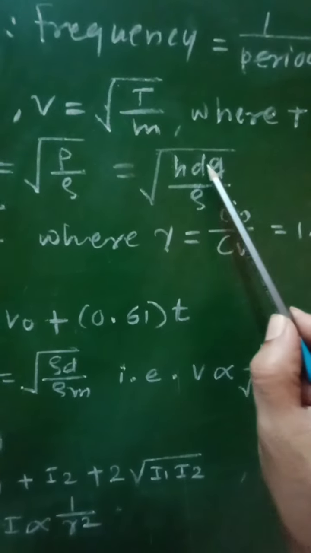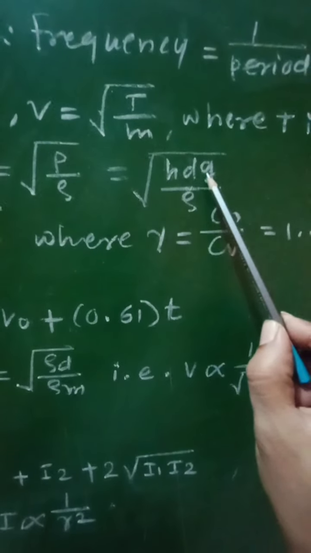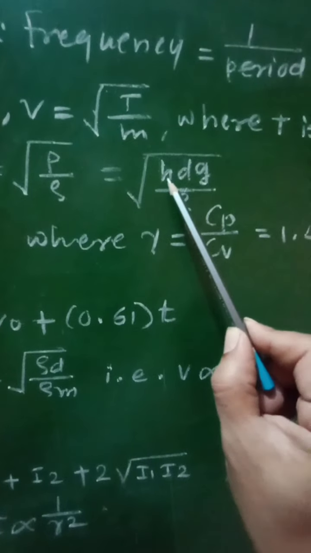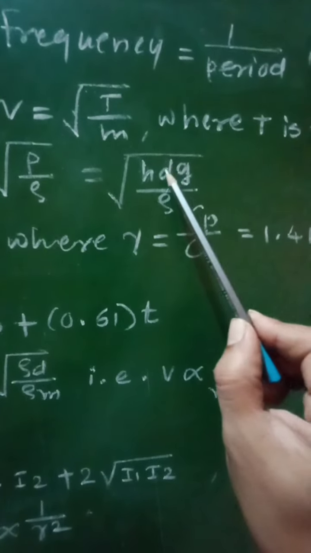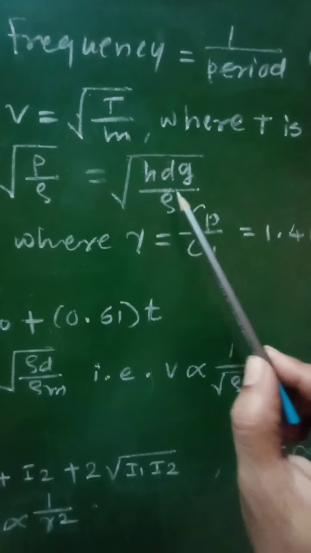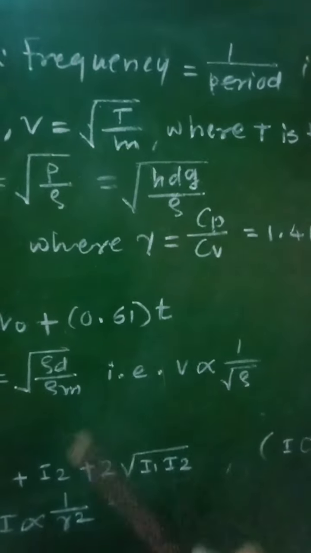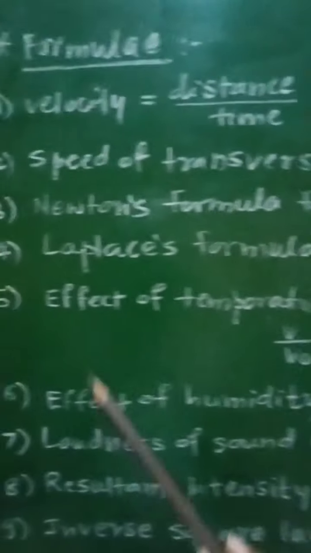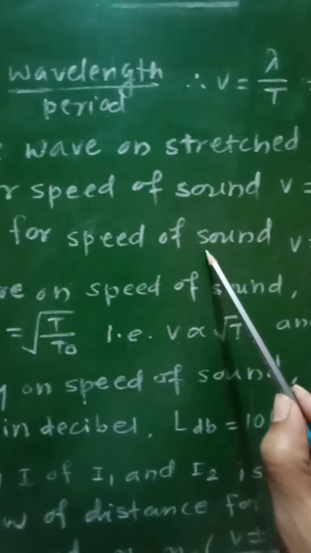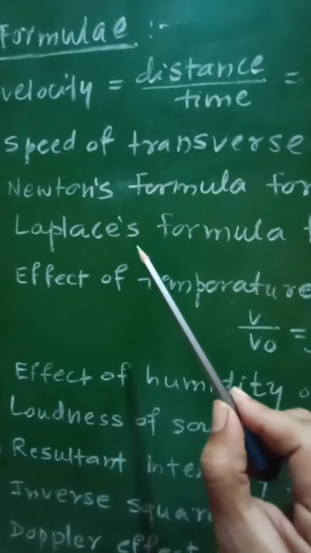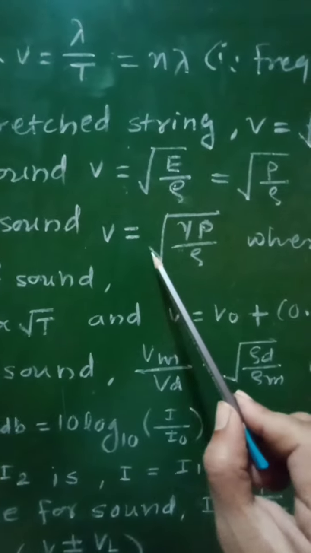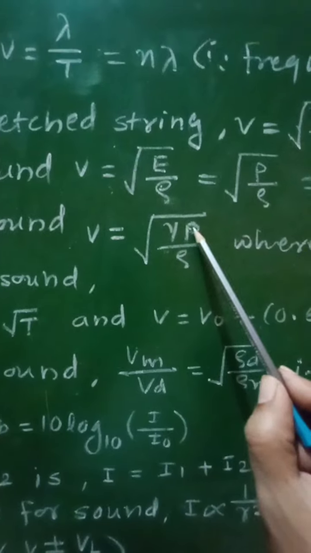where this h d g represents atmospheric pressure, in which h is height of mercury column at the sea level, d is density of mercury, g is acceleration due to gravity, and rho will be the density of air. Then fourth formula gives Laplace's formula for speed of sound in air, which is given as v equal to square root of gamma P upon rho.